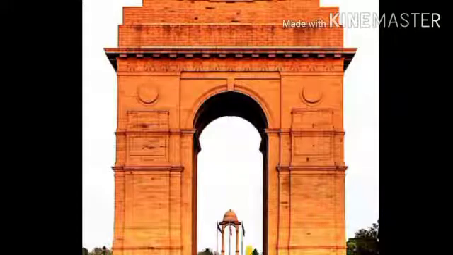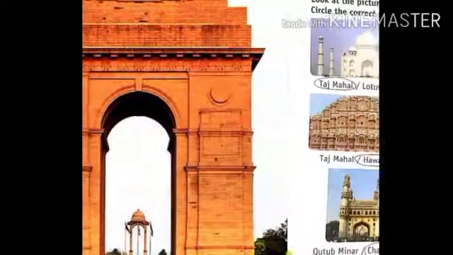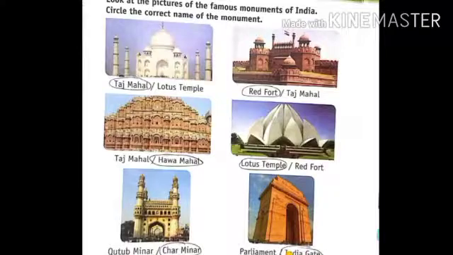Here Amar Jawan Jyoti is burning. Yes, which monument is this? Yes, India Gate. And where is it located? Right, in Delhi.